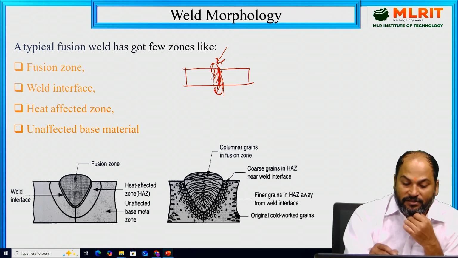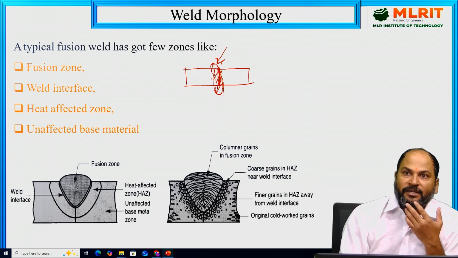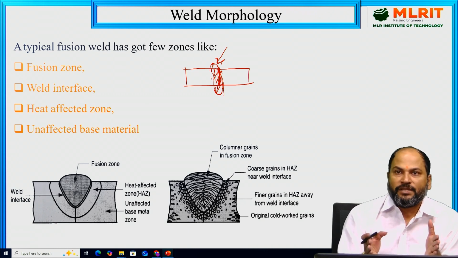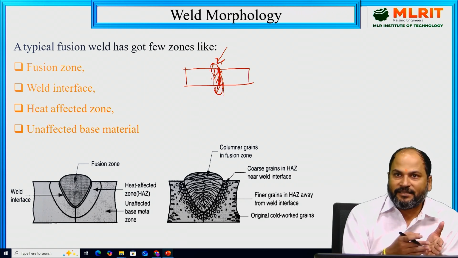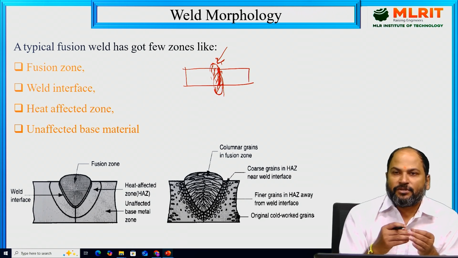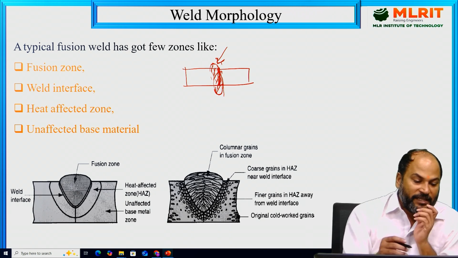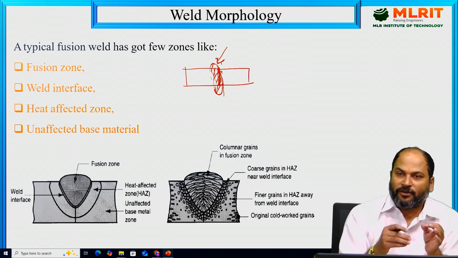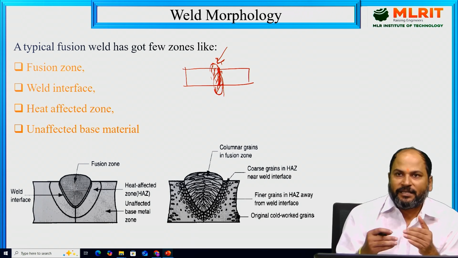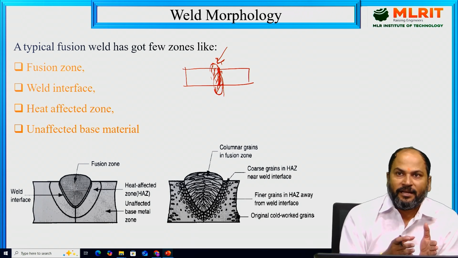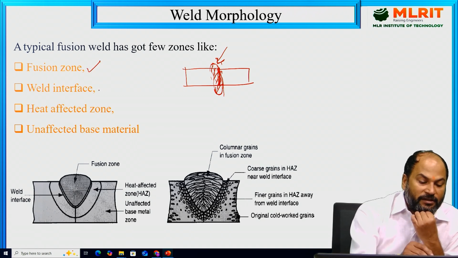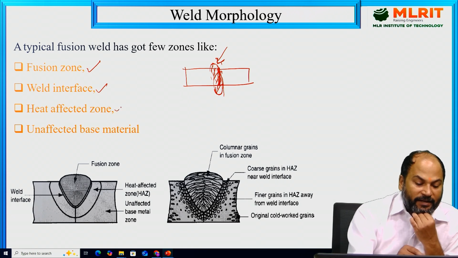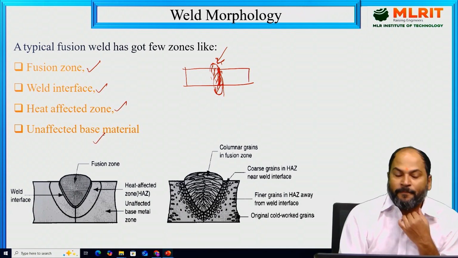Similarly, adjacent to this part, again some other part will be there. So these are the different zones which are generated during the welding. Also, as the heat is there and the materials are there, their microstructural features, their microstructure, also will be different. Generally, these four zones exist during a welding process. What are those four zones? Fusion zone, weld interface, heat affected zone, and unaffected base metal.